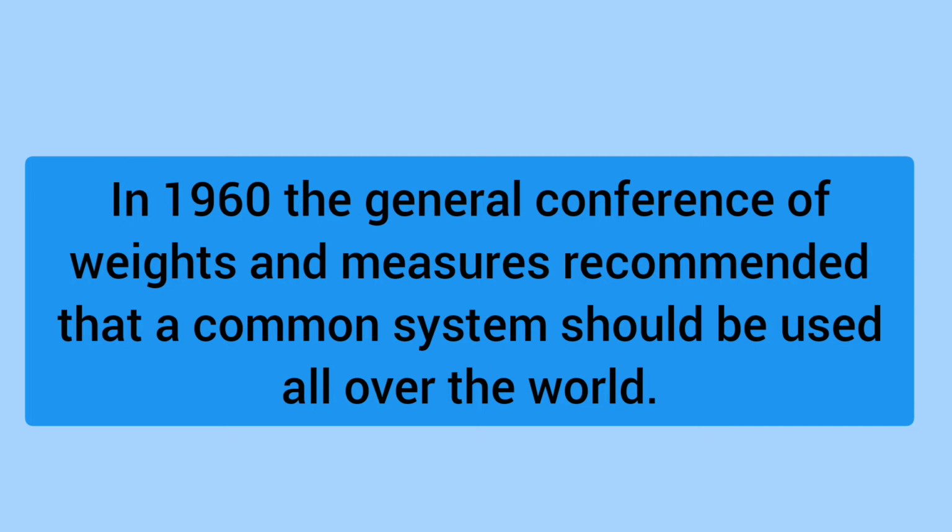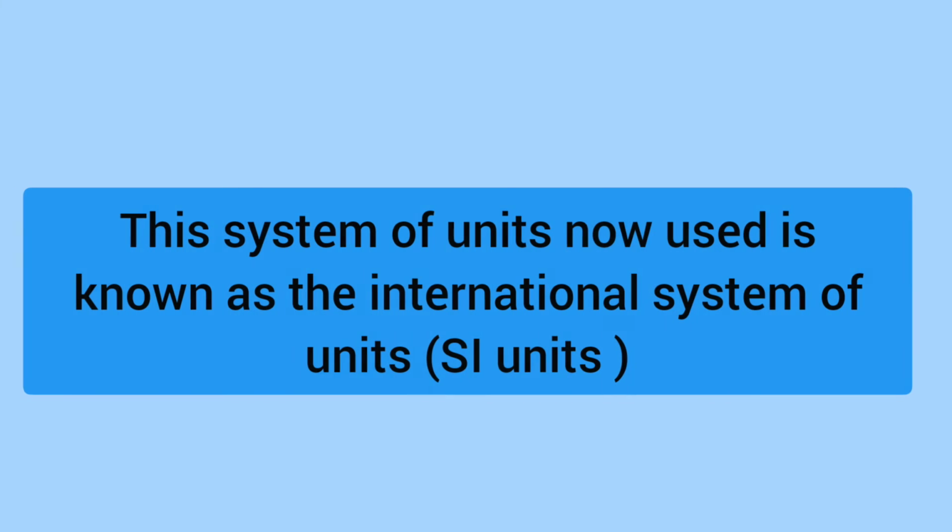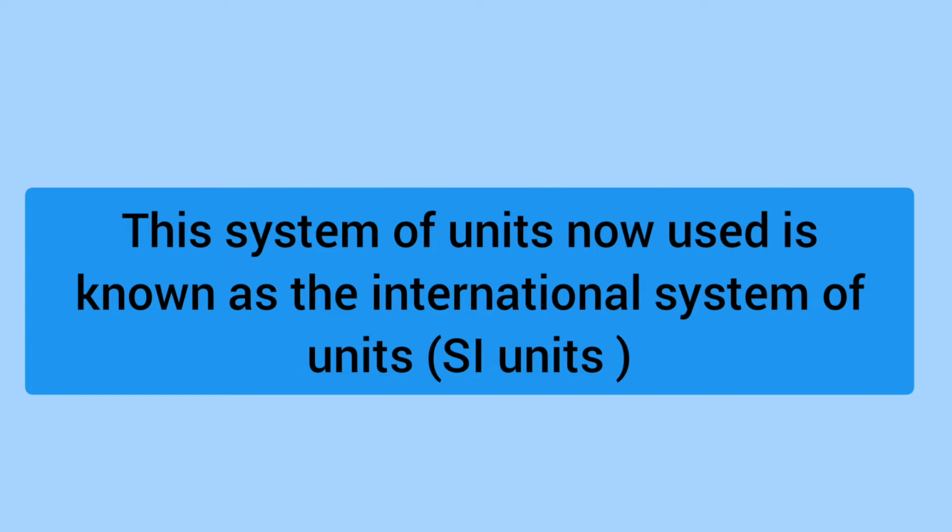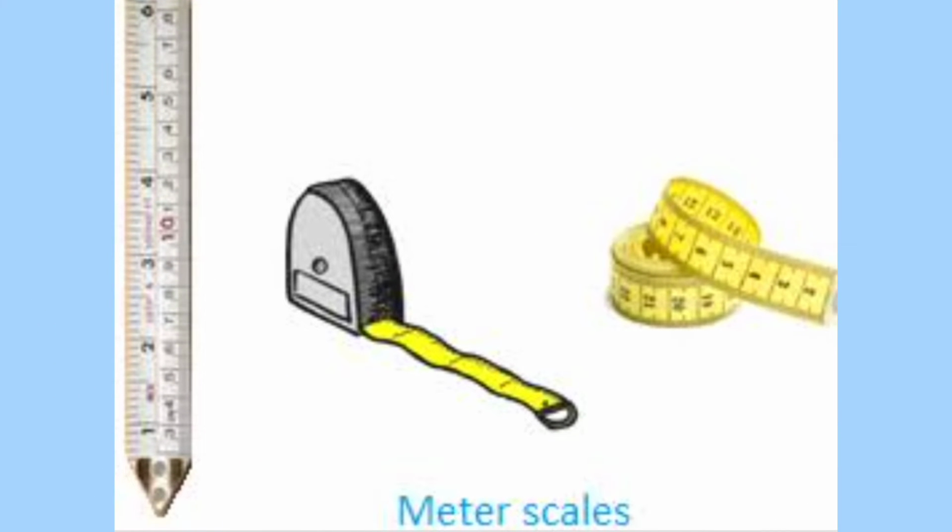In 1960, the General Conference of Weights and Measures recommended that a common system should be used all over the world. This system of units now used is known as the International System of Units, that is SI units. The SI unit of length is a meter. By using meter scale, we can easily measure the length of a room, a cloth or a park.